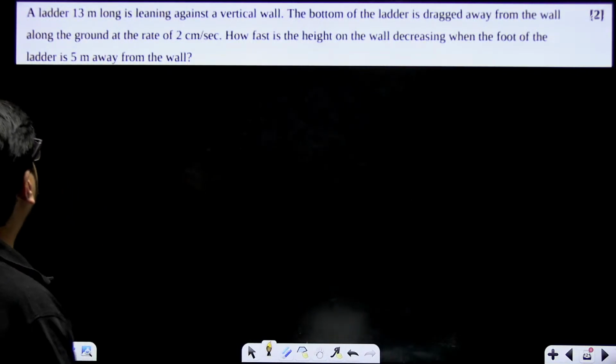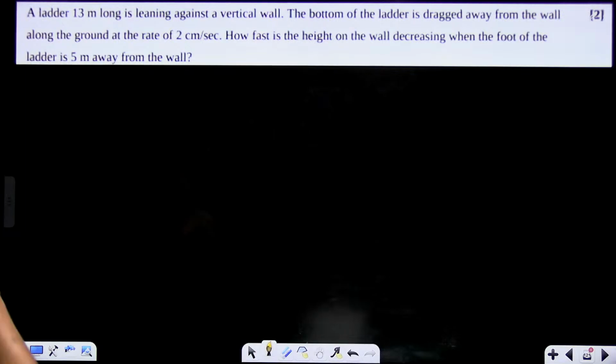Here again one more question. Pythagoras theorem, same. Just Pythagoras theorem you have to use. Use the function x square plus y square is equal to h square. Right? H is given to you as 13. So 13 square is equal to x square plus y square, and the rate of change of base is also given to you as 2 centimeter per second. Rate of change of height only you have to tell. Simple questions these are. Please try to solve them.